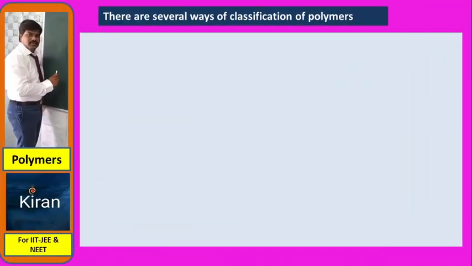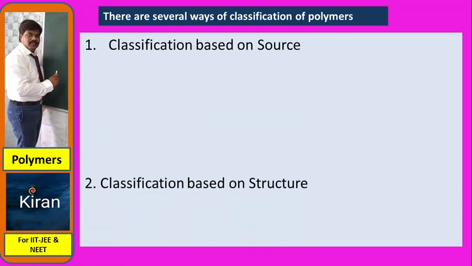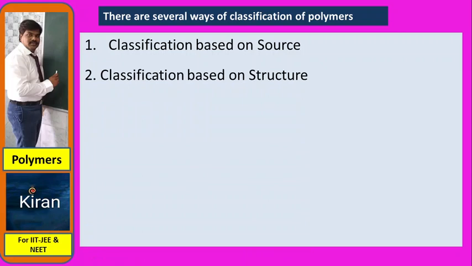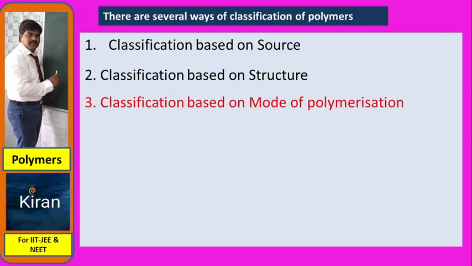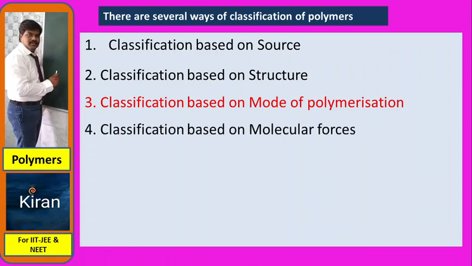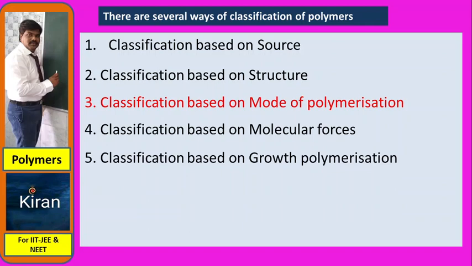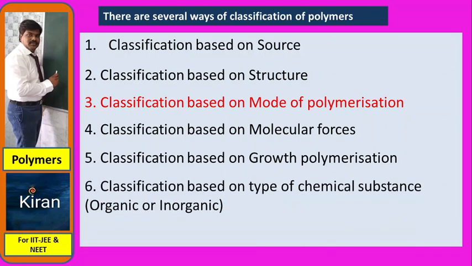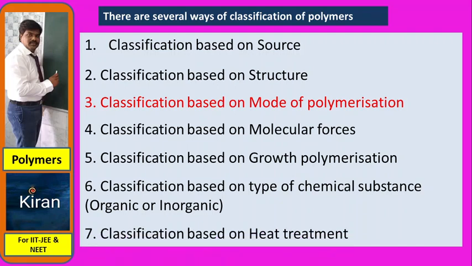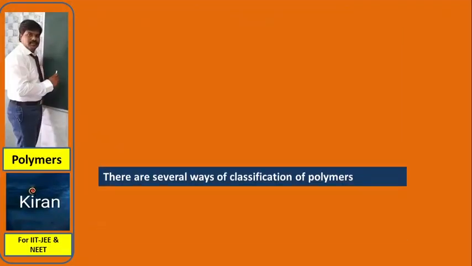There are several ways of classification of polymers: classification based on source, based on structure, based on mode of polymerization, based on molecular forces, based on growth polymerization, and based on type of chemical substances. So various classifications are there in the polymer chapter, and the seventh one is classification based upon heat treatment. You'll see one by one how the polymers are classified.